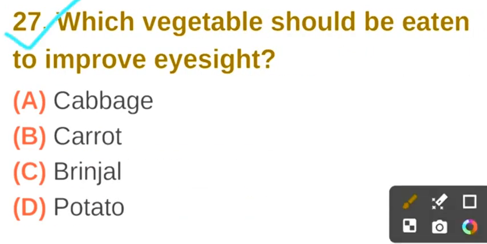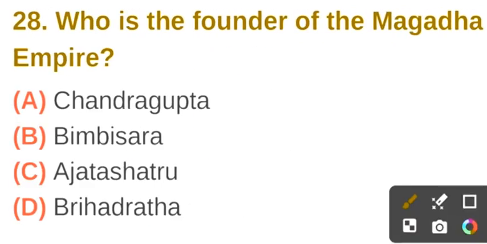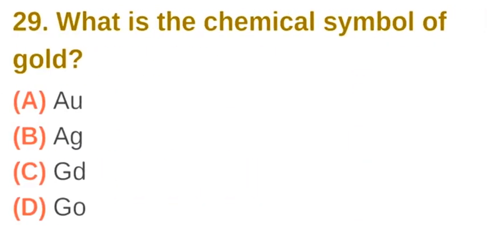Question number 27. Which vegetable should be eaten to improve eyesight? The correct answer is option B, carrot. Question number 28. Who is the founder of the Magadha Empire? The correct answer is option B, Bimbisara.